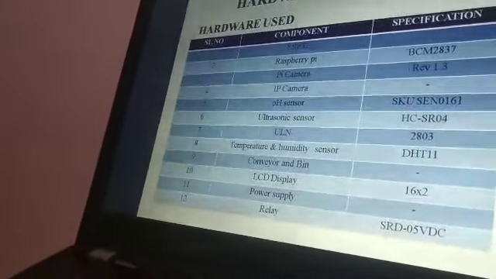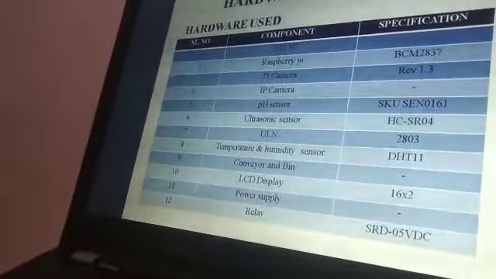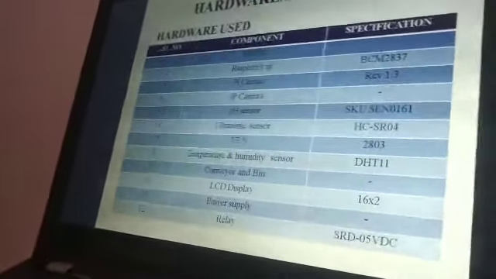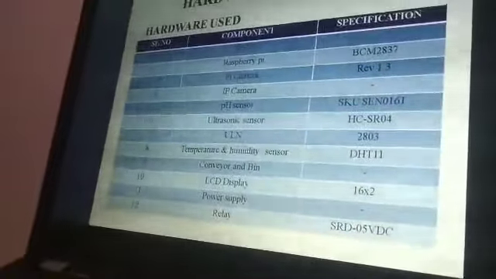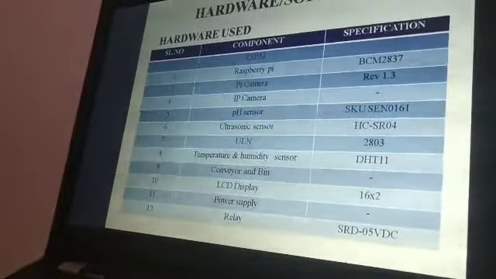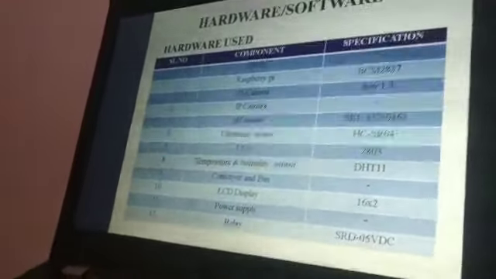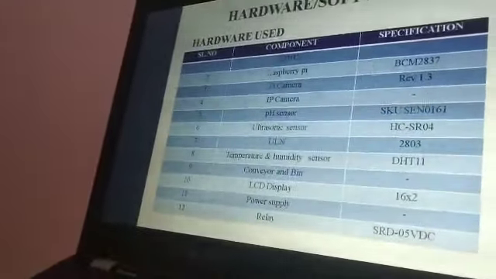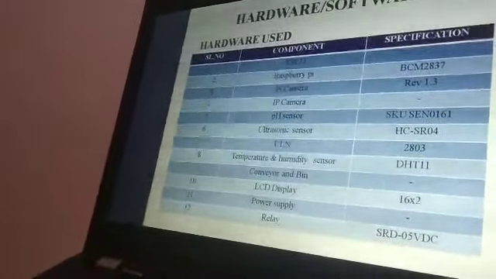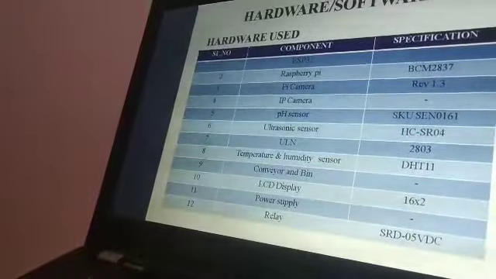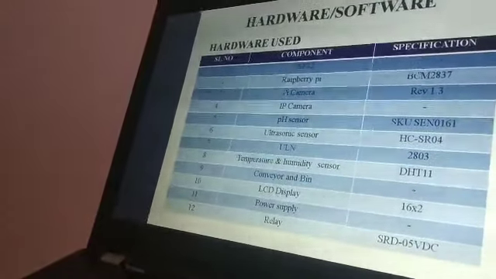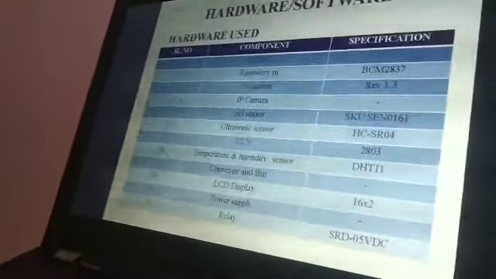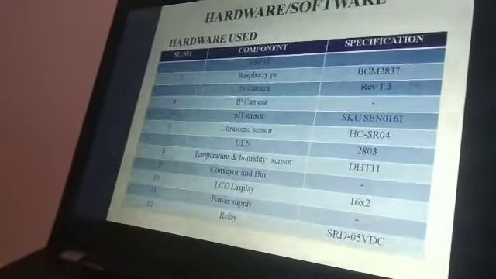Coming to this power supply, we have used one rectifier, a 1000 microfarad capacitor, and two regulators, that is 7805 and 7809. The 1000 microfarad capacitor is used to filter out the noise, and the 7805 regulator is for the LCD and ESP32.